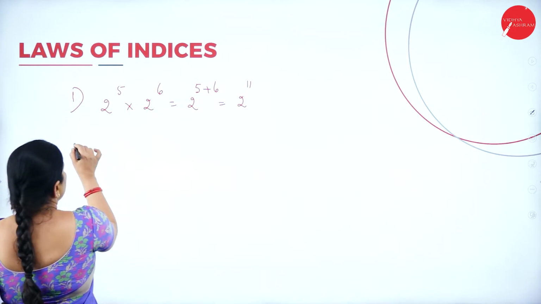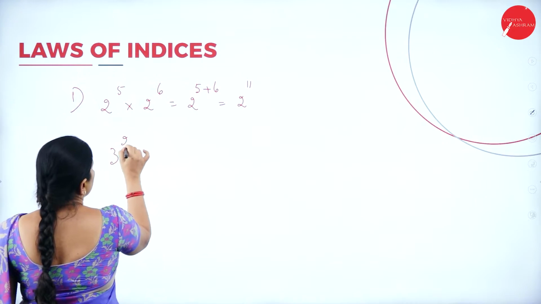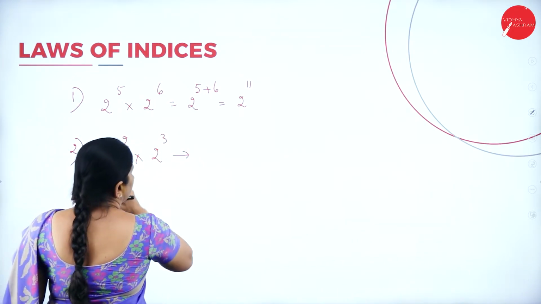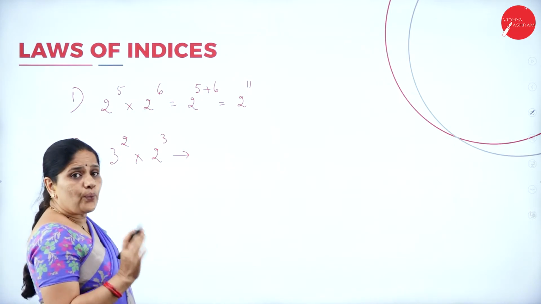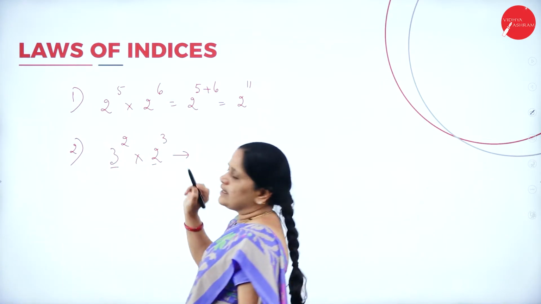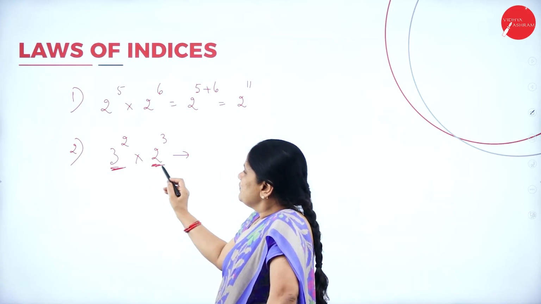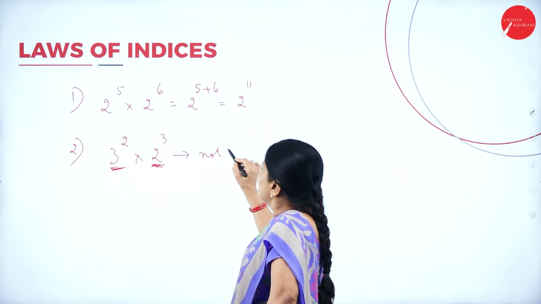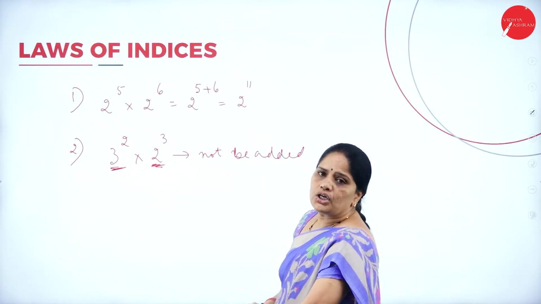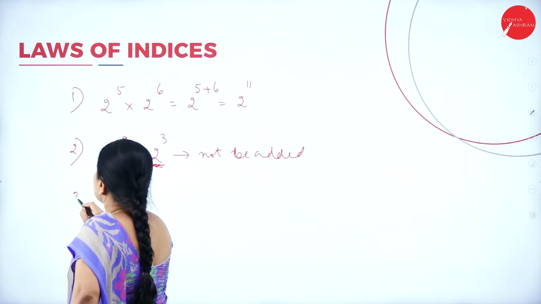Now, I'll give you one more example. Suppose I write 3 to the power of 2 into 2 to the power of 3. Can we add this? No, we cannot add here. Why? Because the bases are different. So, here I have as the base 3, here we have 2. So, it cannot be added.